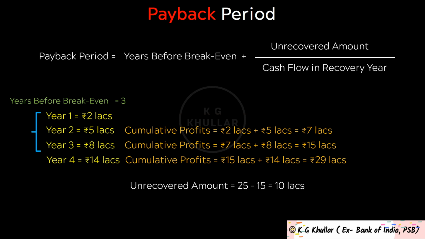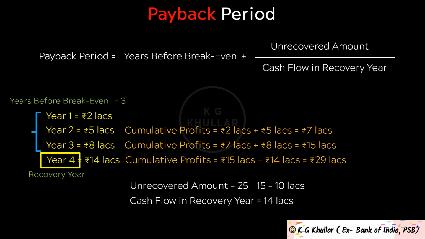Then finally, cash flow in recovery year is, now friends, please note our recovery year is year 3. This is the year when we are fully recovering our invested amount. And cash flow in recovery year is rupees 14 lakhs. So we are done, and now just plug in all these values in the formula. So payback period, as we have seen, is years before break even plus unrecovered amount divided by cash flow in recovery year, which equals 3 plus 10 divided by 14 equals 3 plus 0.714, that is 3.714 years. So this is our exact payback period.